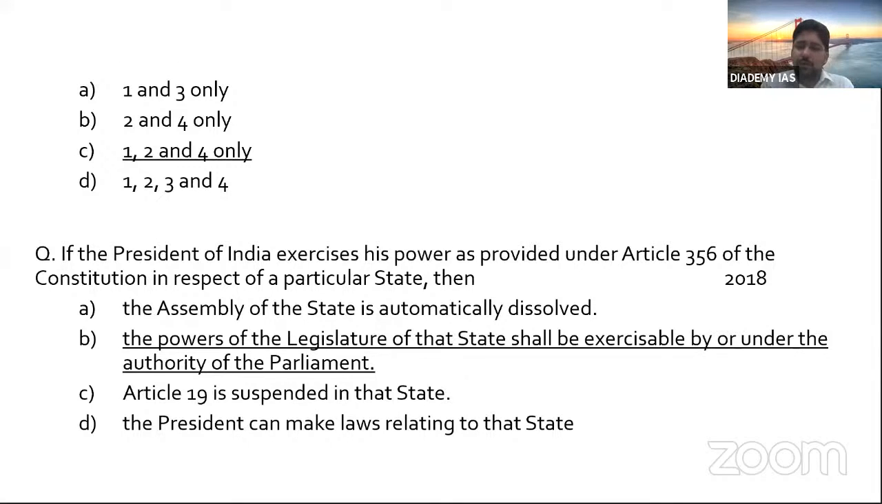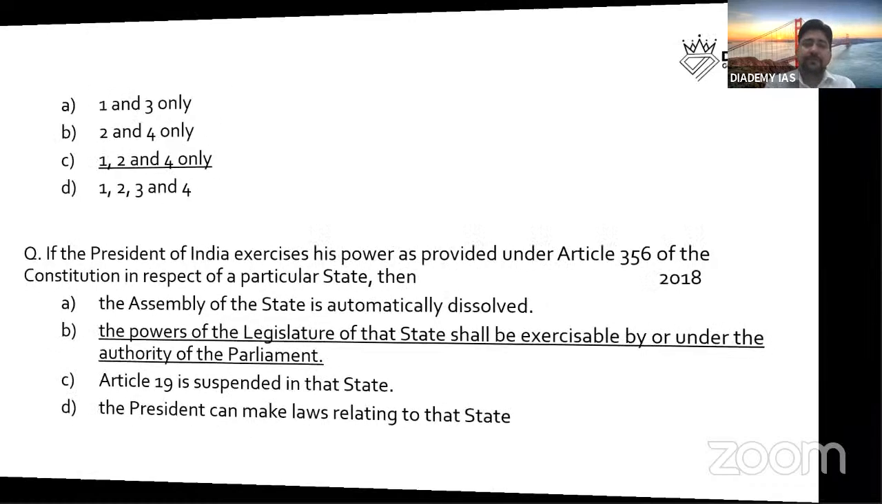Article 19 is suspended in the state. No, because that happens when there is a national emergency. See the concept: Article 19 is suspended when a national emergency is there, but Article 356 is a state-level emergency, or you can say President's rule. And national emergency is under which article? Article 352. So option C is not correct. The President can make laws relating to a state. No, the President cannot make law. It is Parliament that has the power to make law. The President can make an ordinance, not law. So again, this statement is wrong.